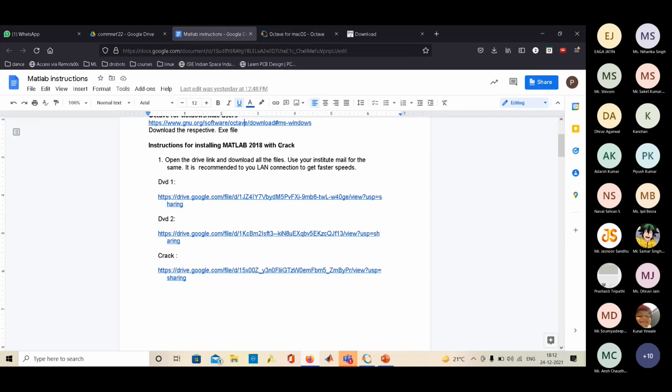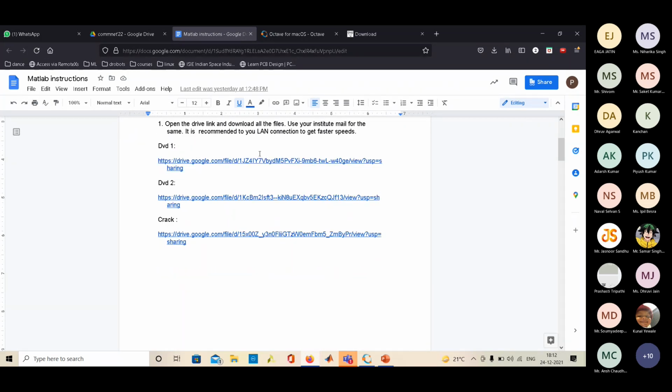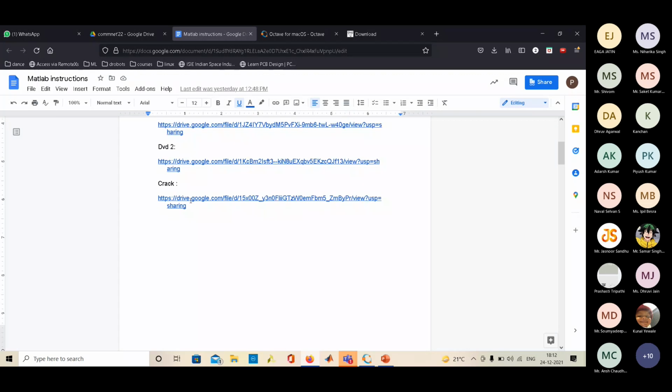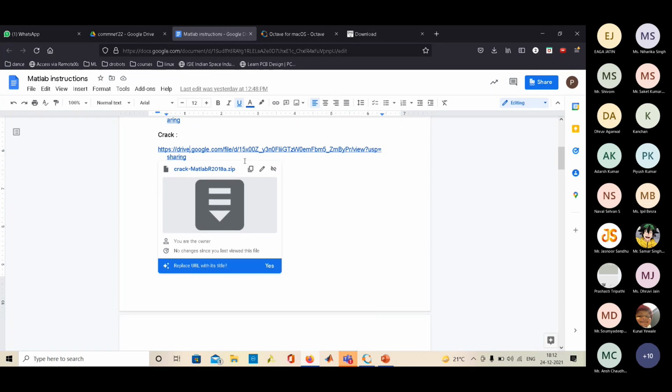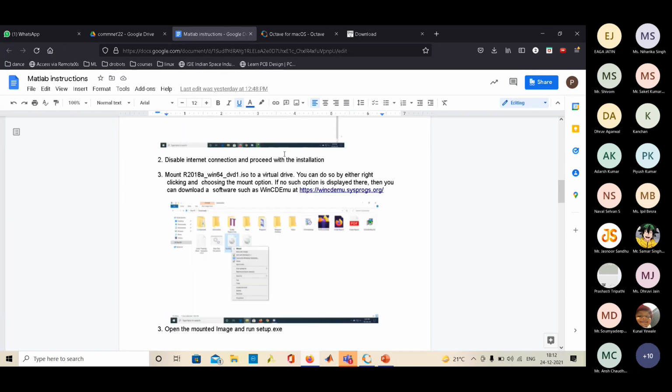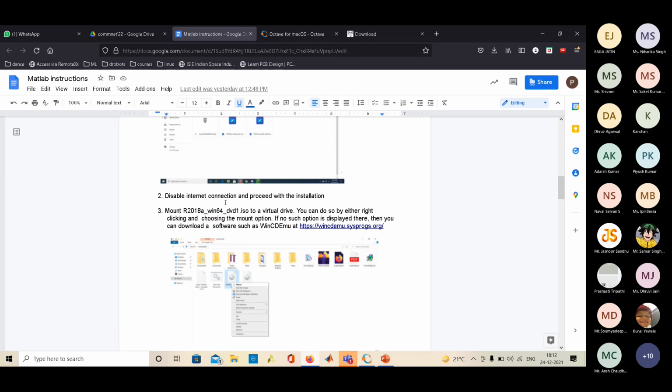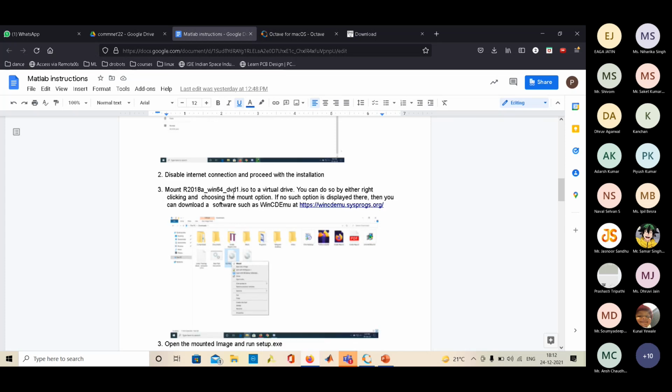For Windows, there is another option, MATLAB. It has two DVDs, so you have to download them first from this link. Then the crack consists of the license and some files that you have to put after installation. The first step is to download them, and ensure that the internet is disconnected before you proceed with the installation.